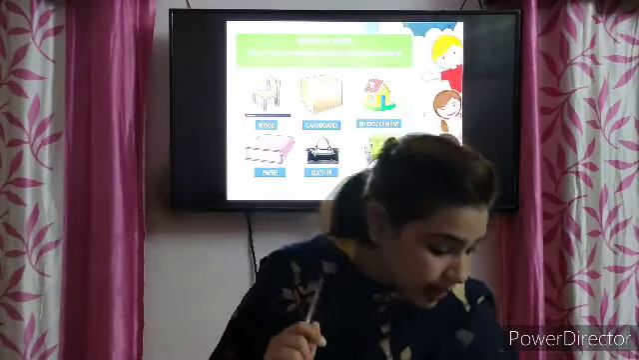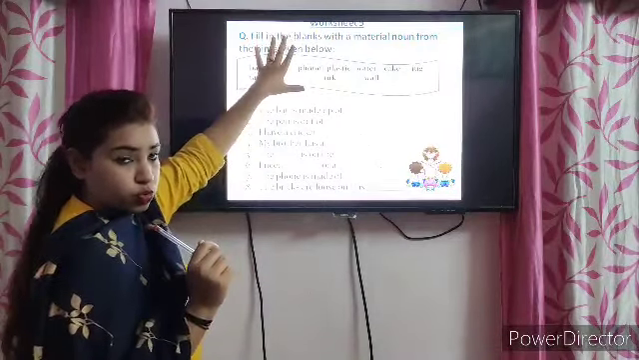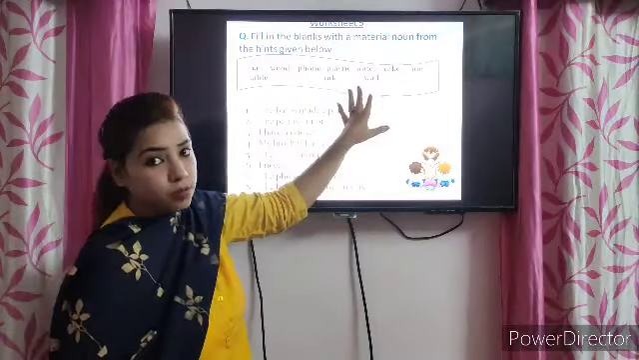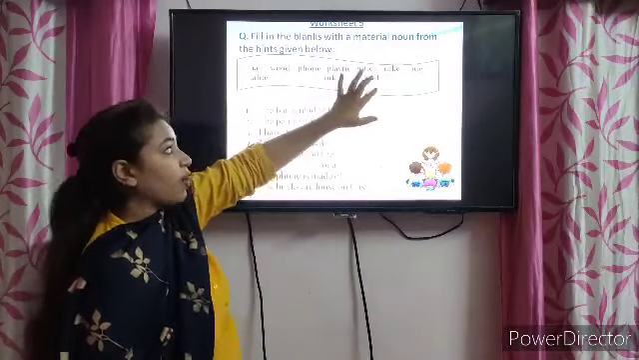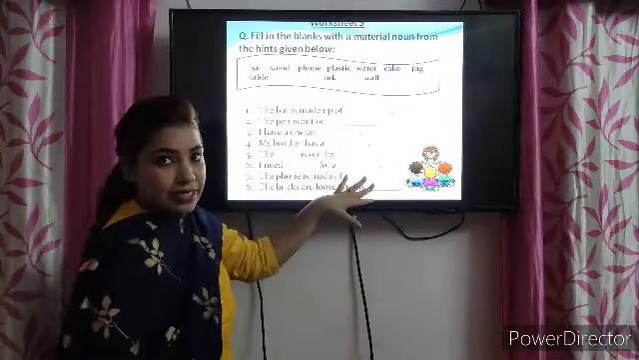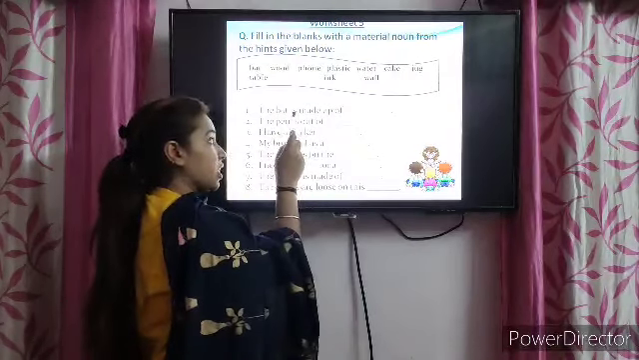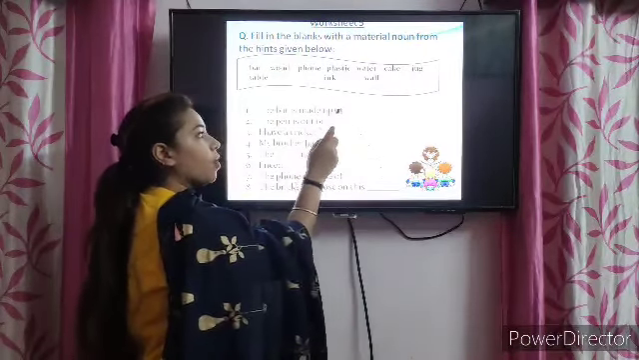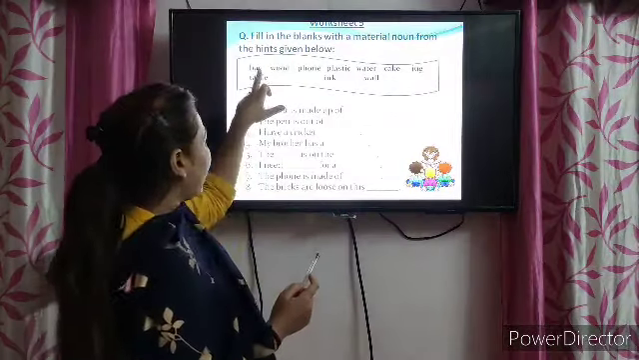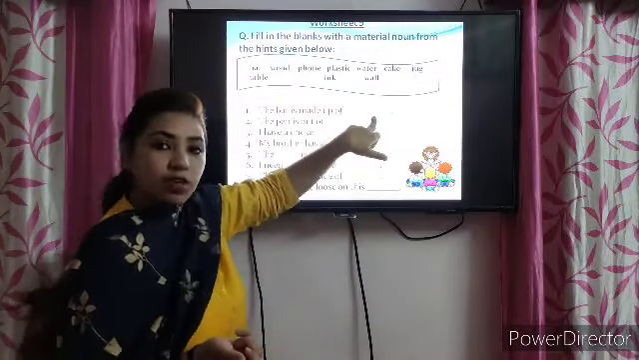So let's move to our next slide. So this is your worksheet number 5. What you're supposed to do, there is a box. This box is called your hint box. From this box you have to choose the correct word and fill in the blanks. In my first, the bat is made up of dash. Bat किससे बनता है? Cricket bat. Bat से? No. Wood. Yes. So you will write here wood.